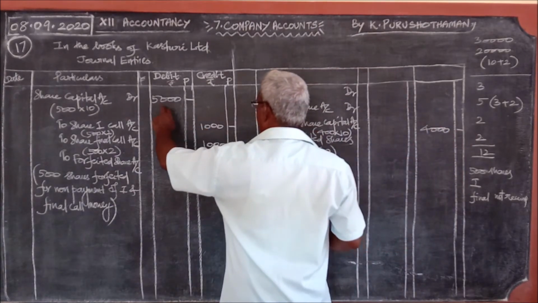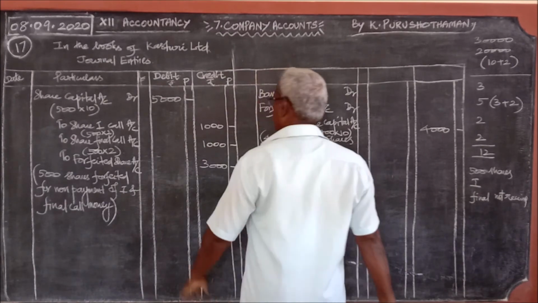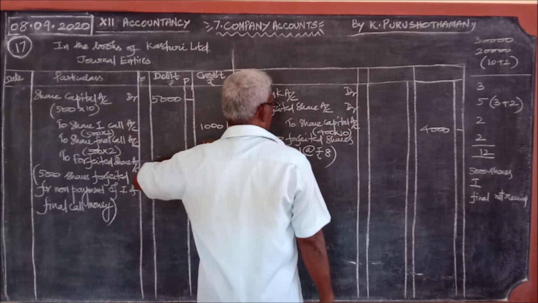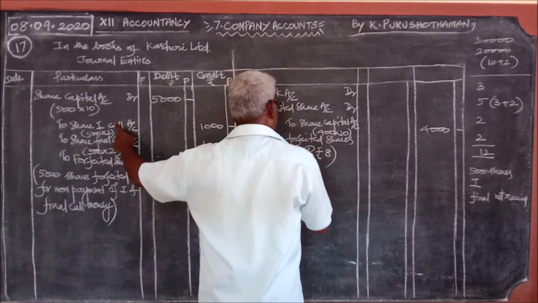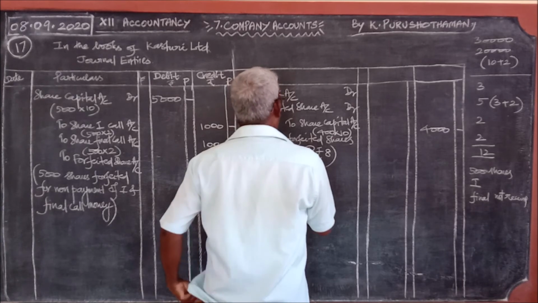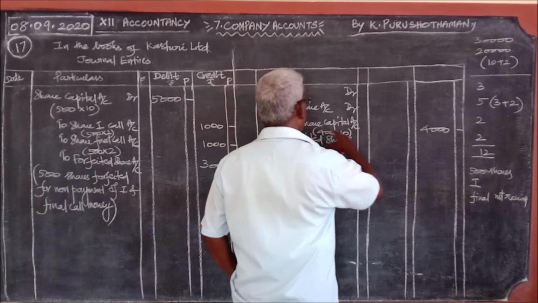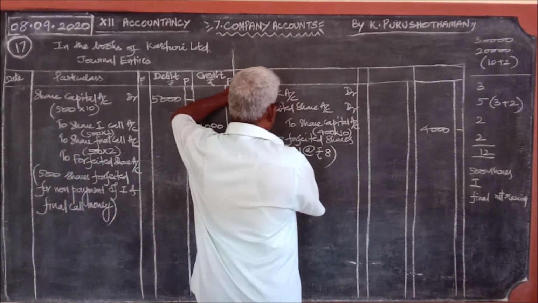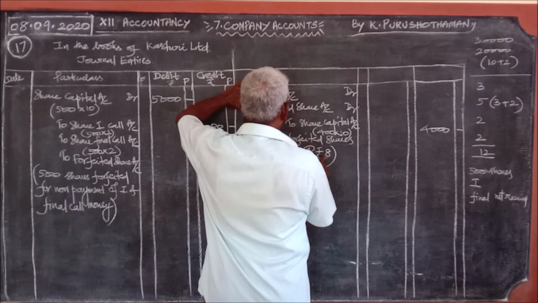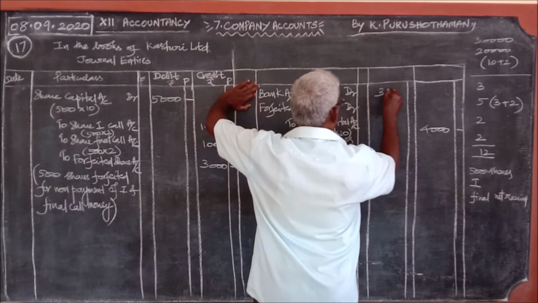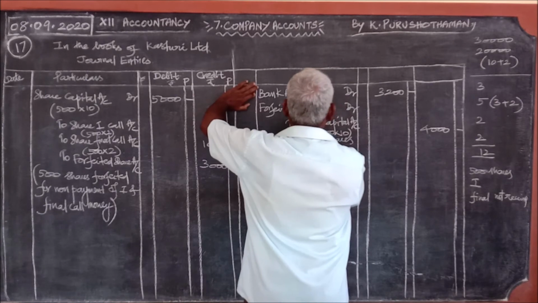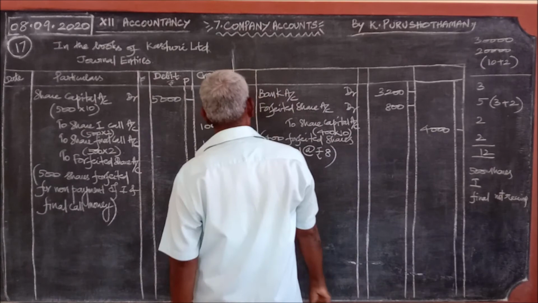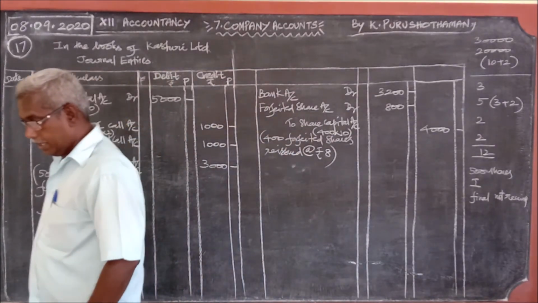Likewise, here we cannot write 5000 rupees. Here 500 shares were forfeited, therefore 500 into 10. Here only 400 shares are reissued, therefore 400 into 10 we should write for this share capital. So how much amount is received by the bank? 400 shares at the rate of rupees 8, 8 into 400, 3200. Therefore, forfeited share amount will be 800.